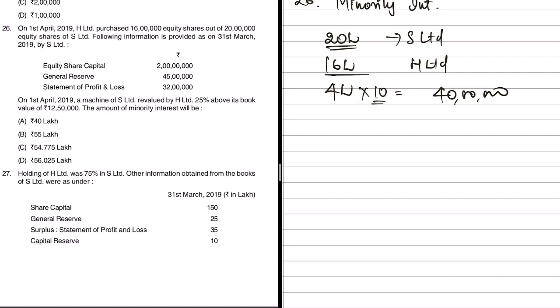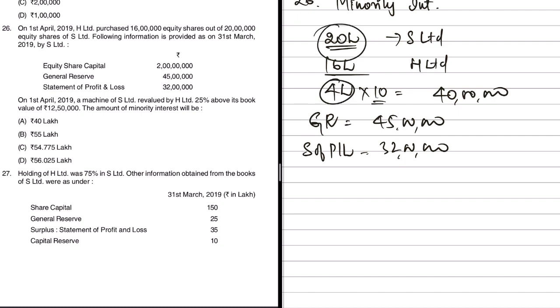Then what else? General reserve. How much is the general reserve? 45 lakhs. On this 45, all you have to do is calculate 20%. Then we have statement of profit and loss, which is 32 lakhs. On this also you'll have to calculate 20%, because if 4 lakhs out of 20 lakhs is minority interest, that is nothing but 20%. So 4 by 20 into 100, that is the minority interest, and holding company stake is 80%.